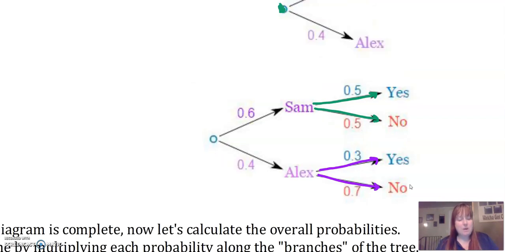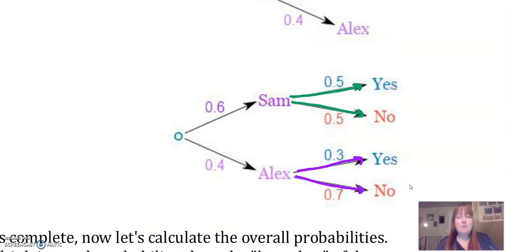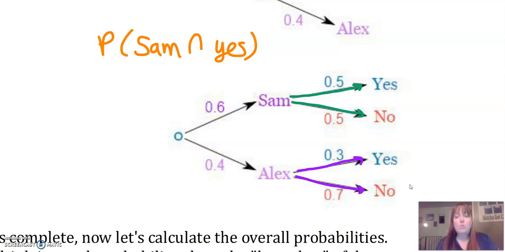Okay, so what is the probability of Sam being the coach and you being goalie? So this is Sam, and yes. Instead of writing "and" like that, I should probably write our actual mathy "and." Okay, so what's the probability of that? Well, we multiply, right?